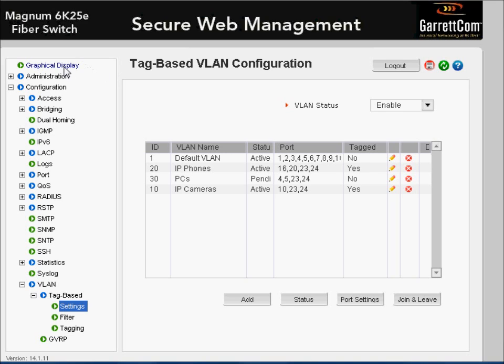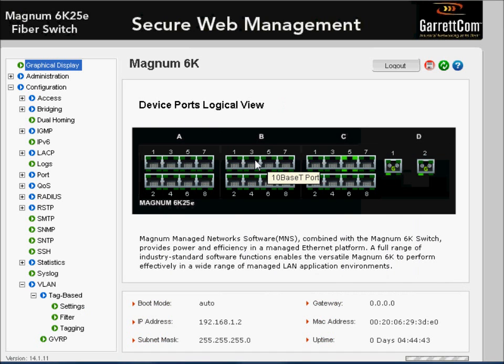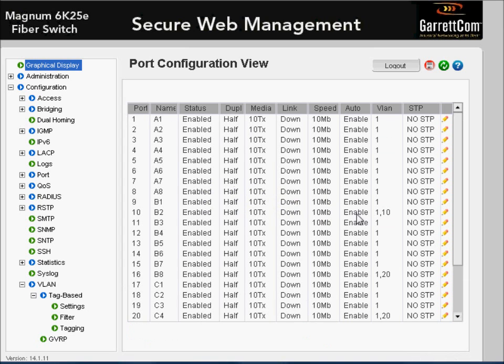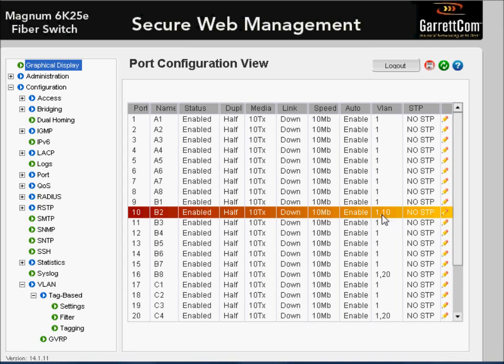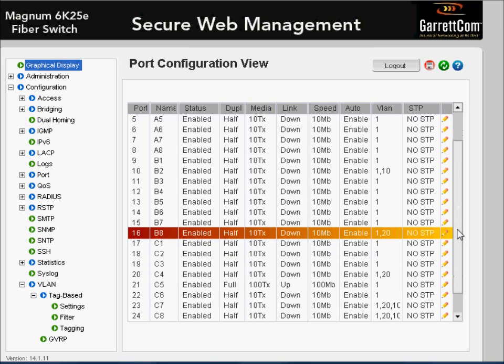Final thing to note is that if you want to see what VLAN a port belongs to, another way to do that is to click on the graphical display, then click on any one of the ports, say port 1, 2, 3, 4, 5, 6, 7, 8, 9, 10. And here we can see that port 10, for example, is a member of VLAN 1 and VLAN 10. Port 16 is a member of VLAN 1 and VLAN 20. So it's perfectly fine for ports to belong to multiple VLANs.